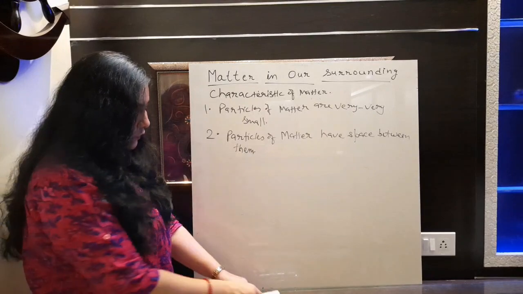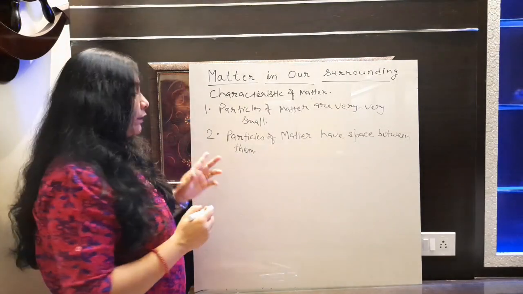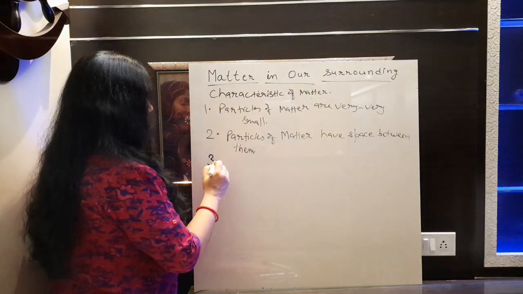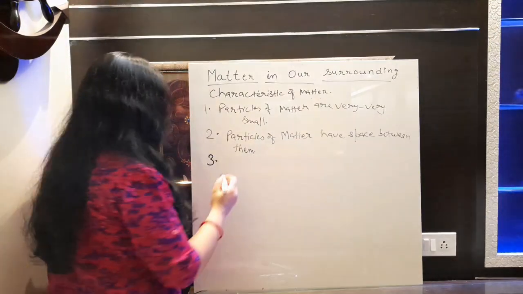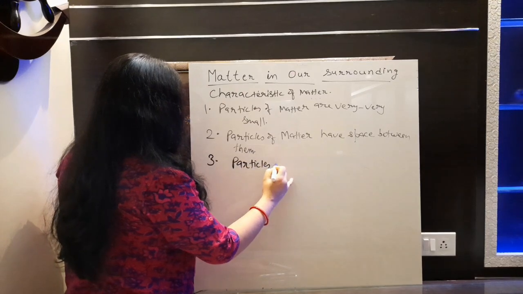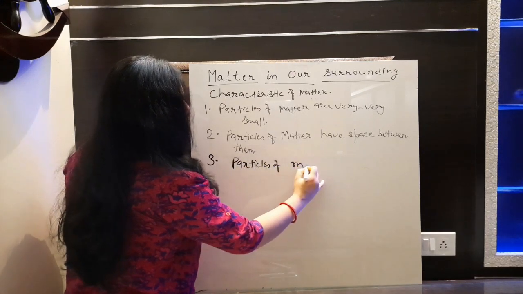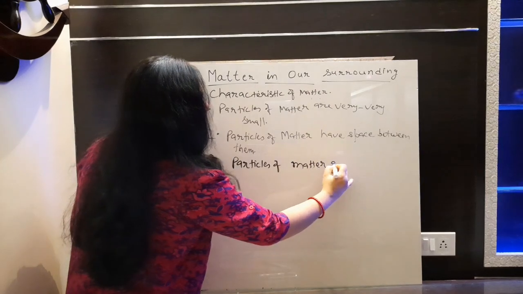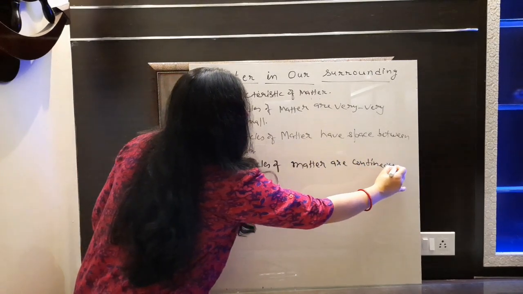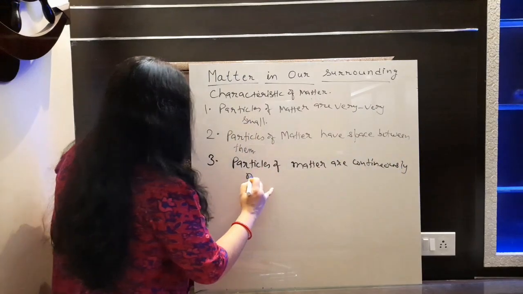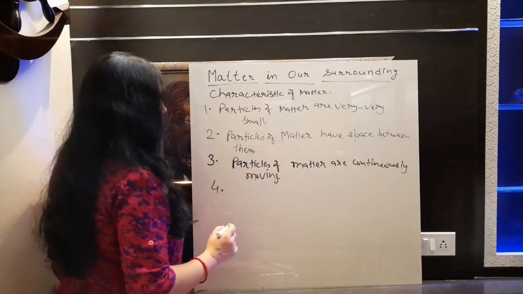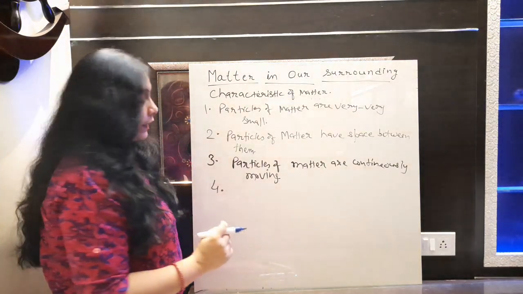These are the characteristics that are very important that we are going to write here. So, the third characteristic: particles of matter are continuously moving. We will discuss all the characteristics here one by one. At first I need to write all the characteristics.